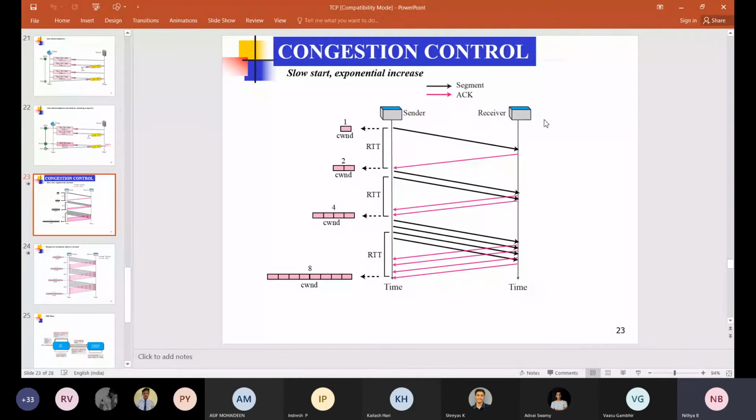For this diagram, 2 power 0 is 1, 2 power 1 is 2, 2 power 2 is 4, and 2 power 3 is 8, like that. That is the exponential increment with base 2. If you transmit the acknowledgement for each and every 2 segments, then you may not have the exponential increment with powers of 2. So that is the thing.